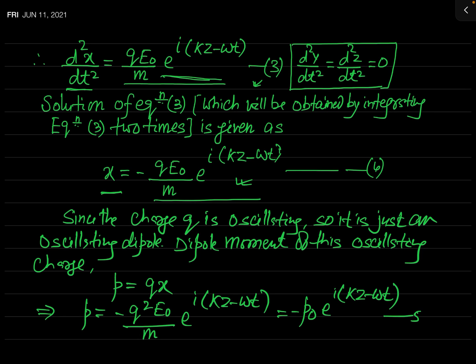Say this is equation 5. Actually, you can see I have written P naught instead of q square E naught over m. So P naught is equal to q square E naught over m. This is the value of P naught.